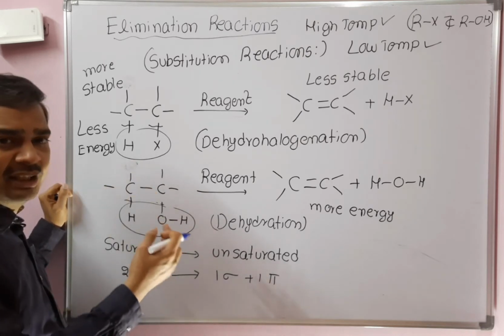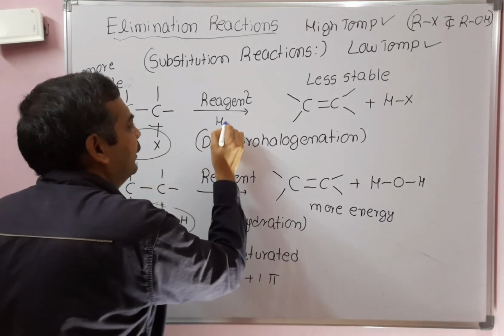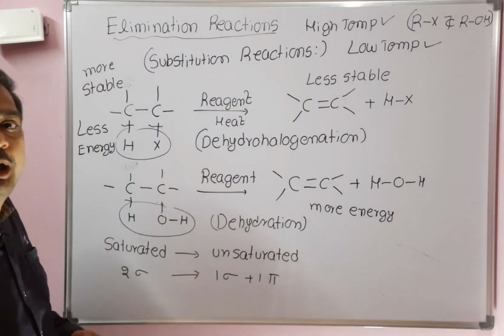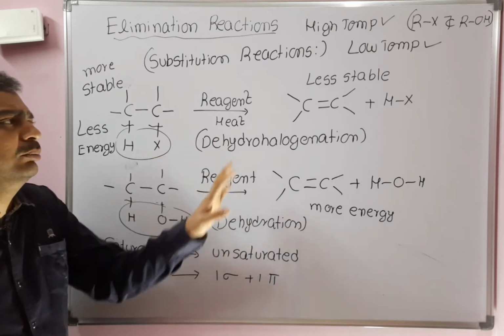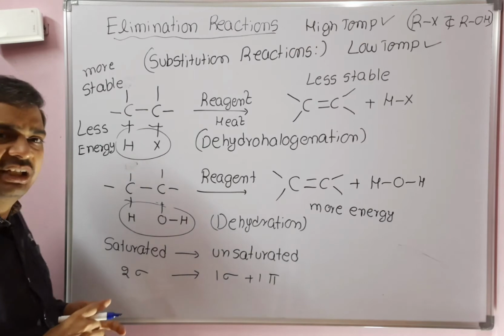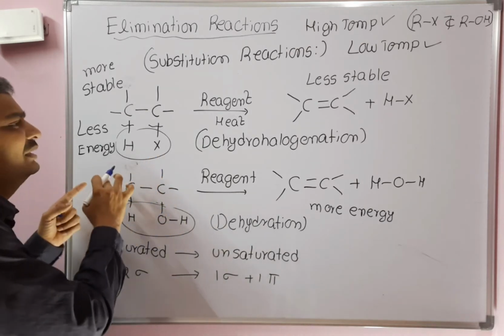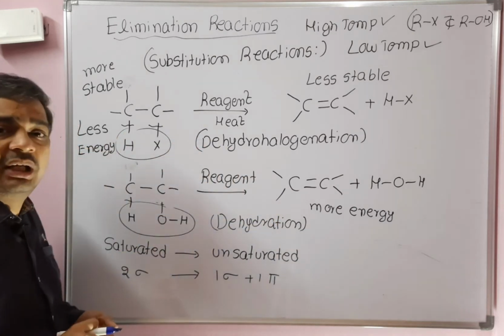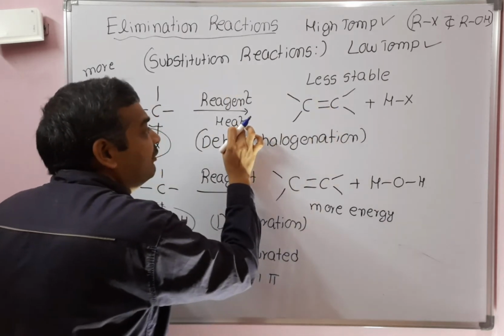That extra energy we need to supply to the reaction mixture in the form of heat. That's why high temperature is required. Here low-energy compounds are converted into high-energy compounds, so we need to supply that extra energy as heat, otherwise the reaction will not go. Only if you supply the heat is the less energetic compound converted into a more energetic compound, and the more stable into the less stable. Since more stable is getting converted to less stable, we are giving heat.